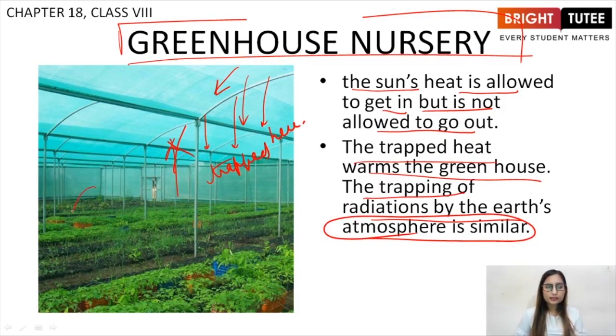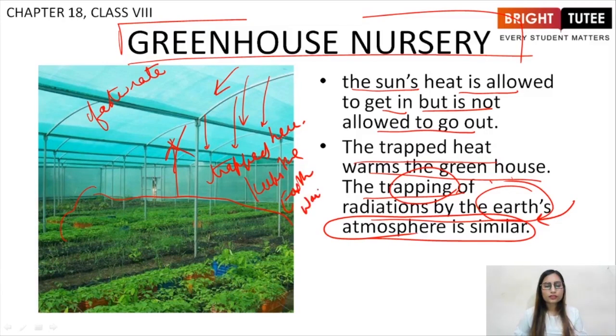A greenhouse nursery helps in growing certain crops at a faster rate, right? Similarly, this greenhouse effect by our atmosphere keeps the Earth warm. So this is necessary for us, right?